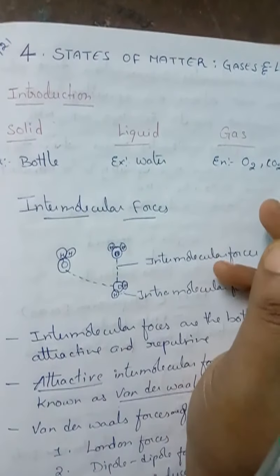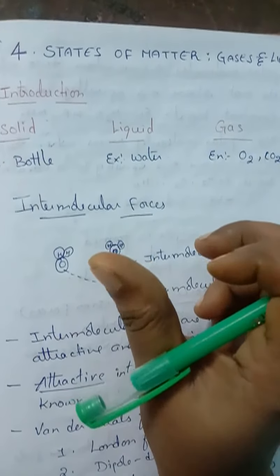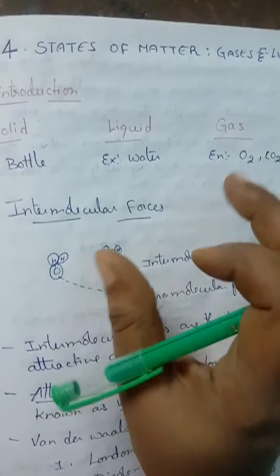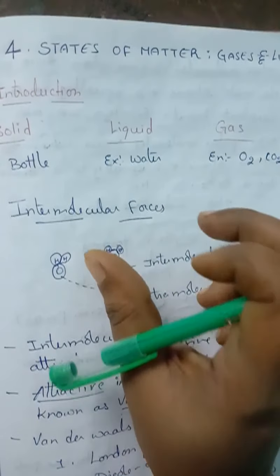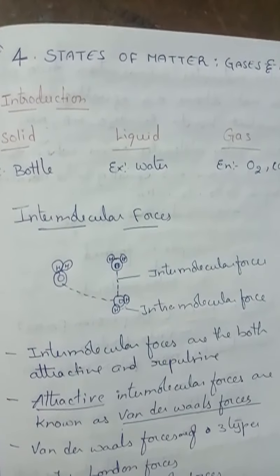So that is about a solid, for which I have taken a bottle as an example, and for a liquid example I have taken water or oil, anything. So here what happens? They do not have a particular shape. They have a definite volume, but they do not have a definite shape. Why? Because they occupy the shape of the container. They attain the shape of the container.